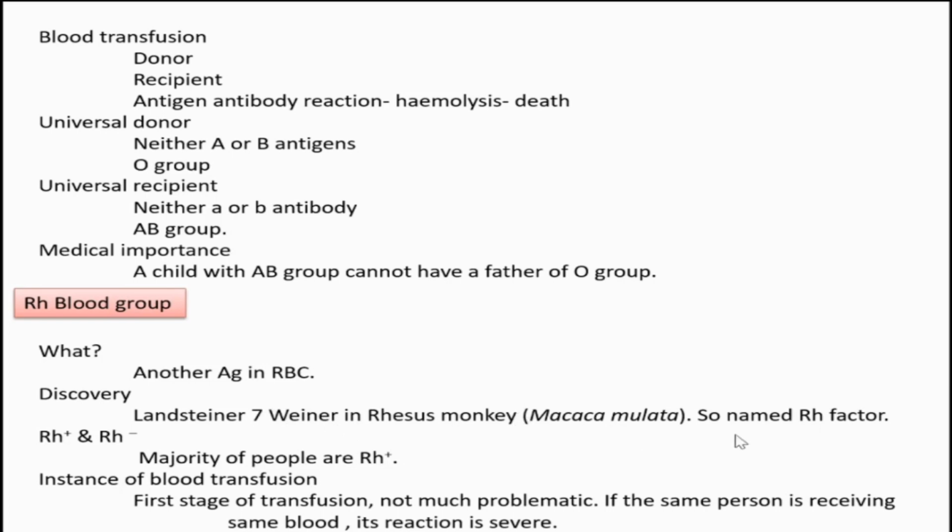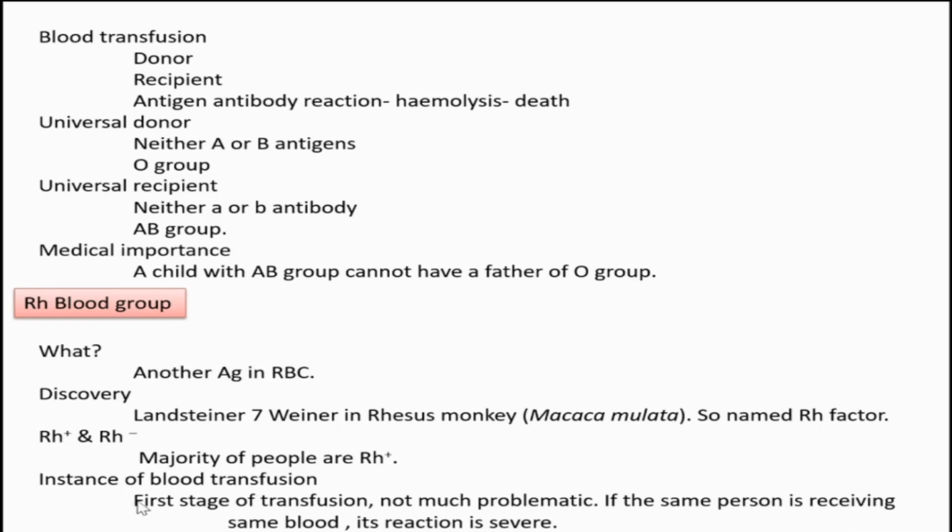They found this RH factor in rhesus monkey, so it is called the RH factor after the name of this monkey. There are RH positive persons and RH negative persons. RH positive means persons having RH antigen. Those persons lacking the RH antigen are called RH negative.